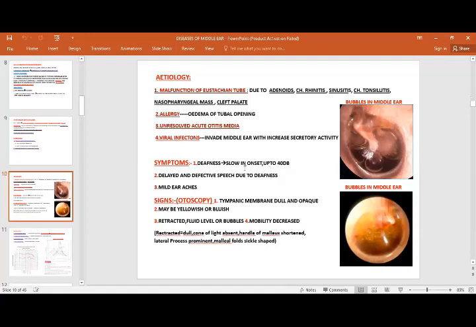And as you can see, these conditions normally occur in children. So what would happen? Of course, they are not effectively attentive in the class. They would have delayed and defective speech due to deafness and middle ear fluid. If we examine this patient with the help of an otoscope or under the microscope, then of course the tympanic membrane is dull, maybe yellowish or bluish in some cases, sometimes retracted, fluid levels or bubbles may be seen, but the most important thing is there is an intact tympanic membrane.